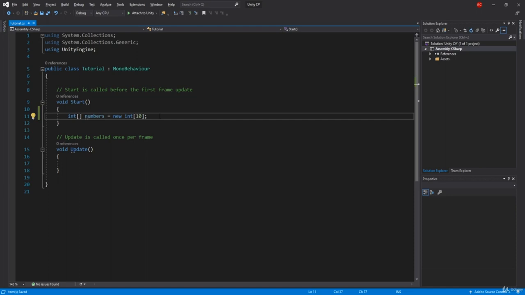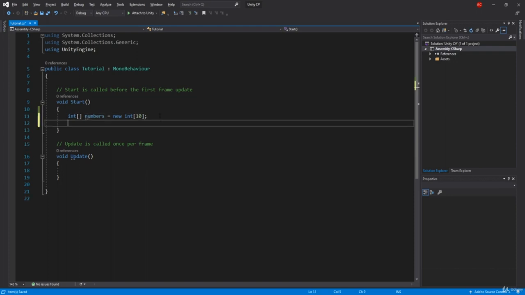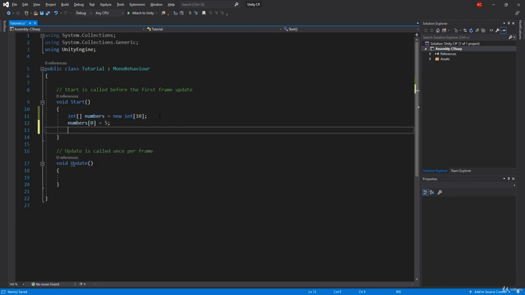But the first thing I want to explain is how to get the first number of the array. You type numbers, brackets, and then, let's say, this number will be 5. To get the first number, you type in 0, because arrays are 0 based. Numbers at index 0 equals 5, and the last number is at 9.